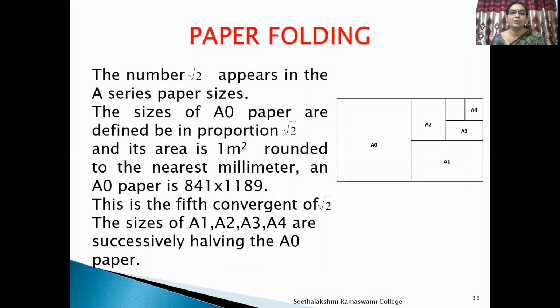The number root 2 appears in the A series of paper sizes. The sides of A0 paper are defined in proportion root 2, and its area is 1 meter square, rounded to the nearest millimeter, so A0 paper is 841 by 1189. This is the fifth convergent of root 2. The sizes of A1, A2, A3, A4 are obtained by successively halving the A0 paper.